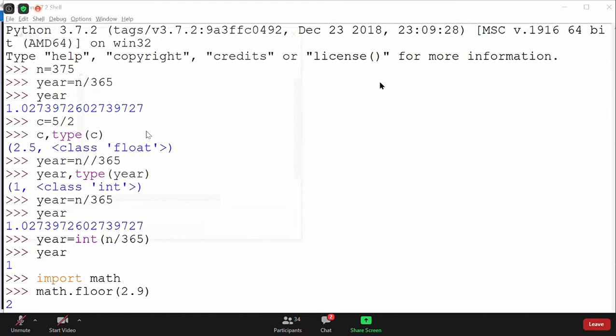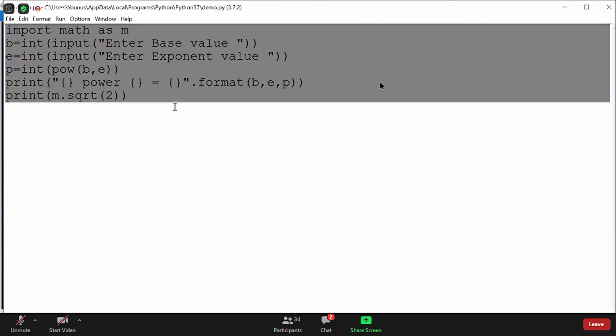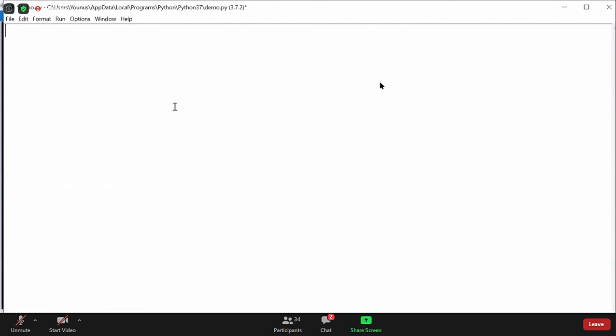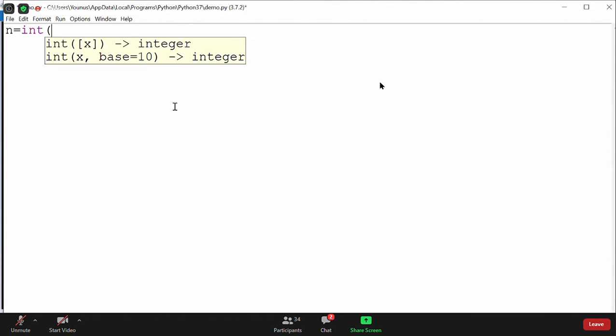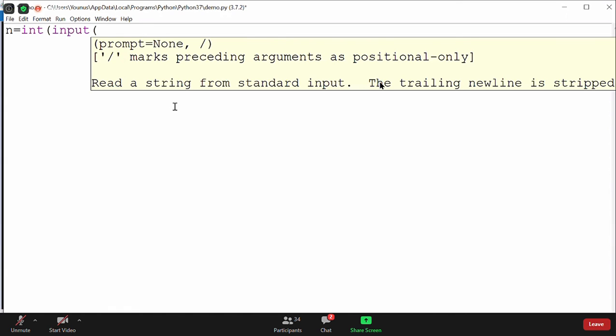I'll open my script, which is demo. There's some program written, so I will remove it. First thing, I will ask for the number of days from the user. So I will say n is equal to, this time I will convert into integer because the input will be a string. This is converting from string to integer, but we don't call it typecasting. Typecasting should be between compatible types, like integer and float. That's called typecasting.